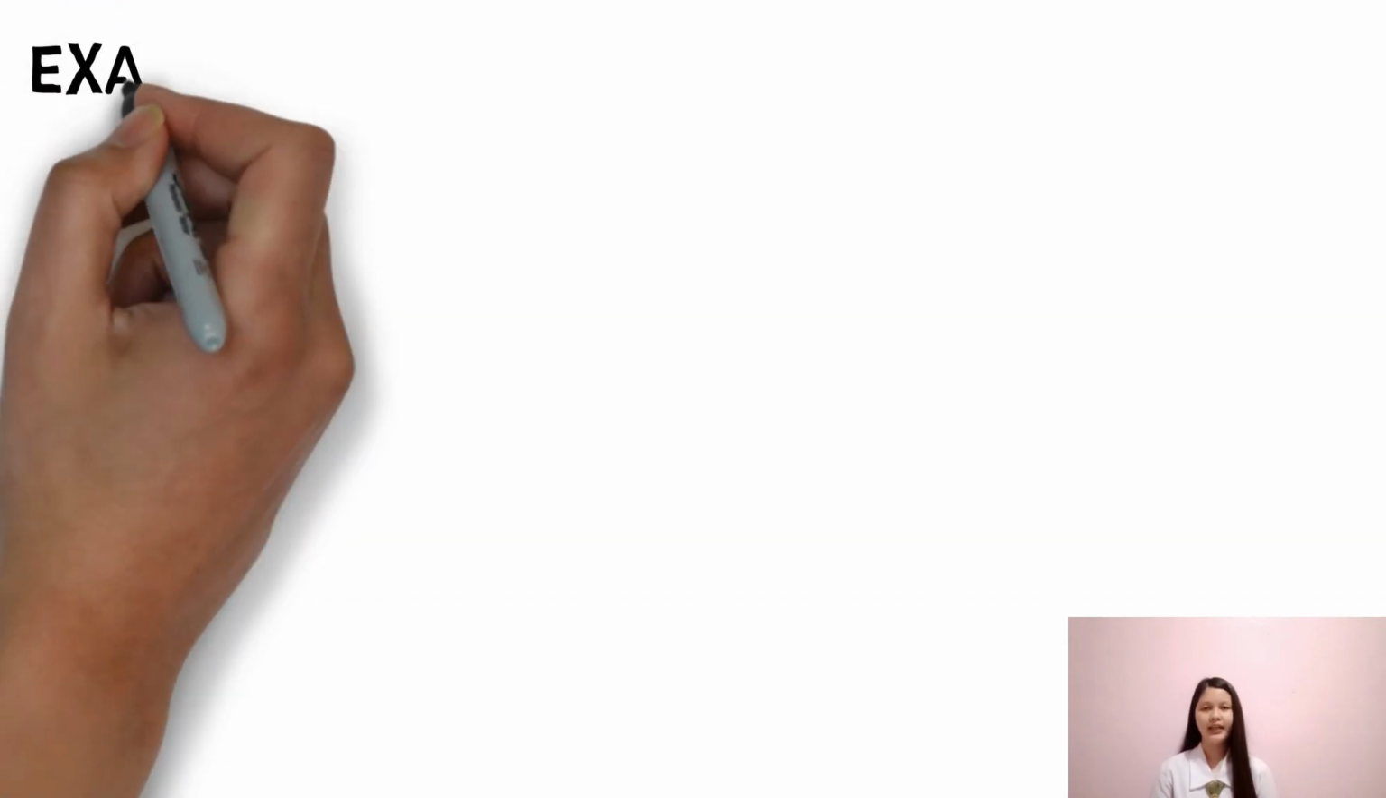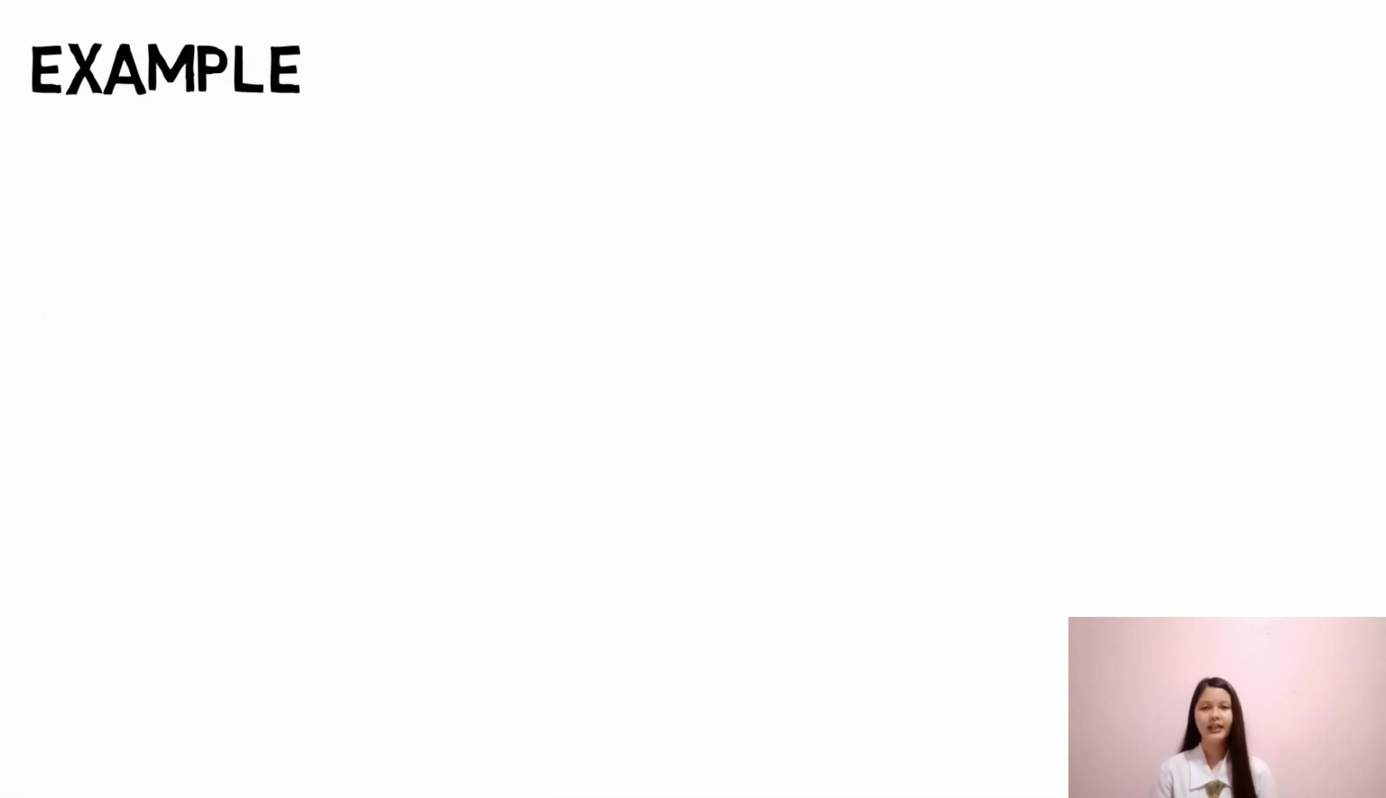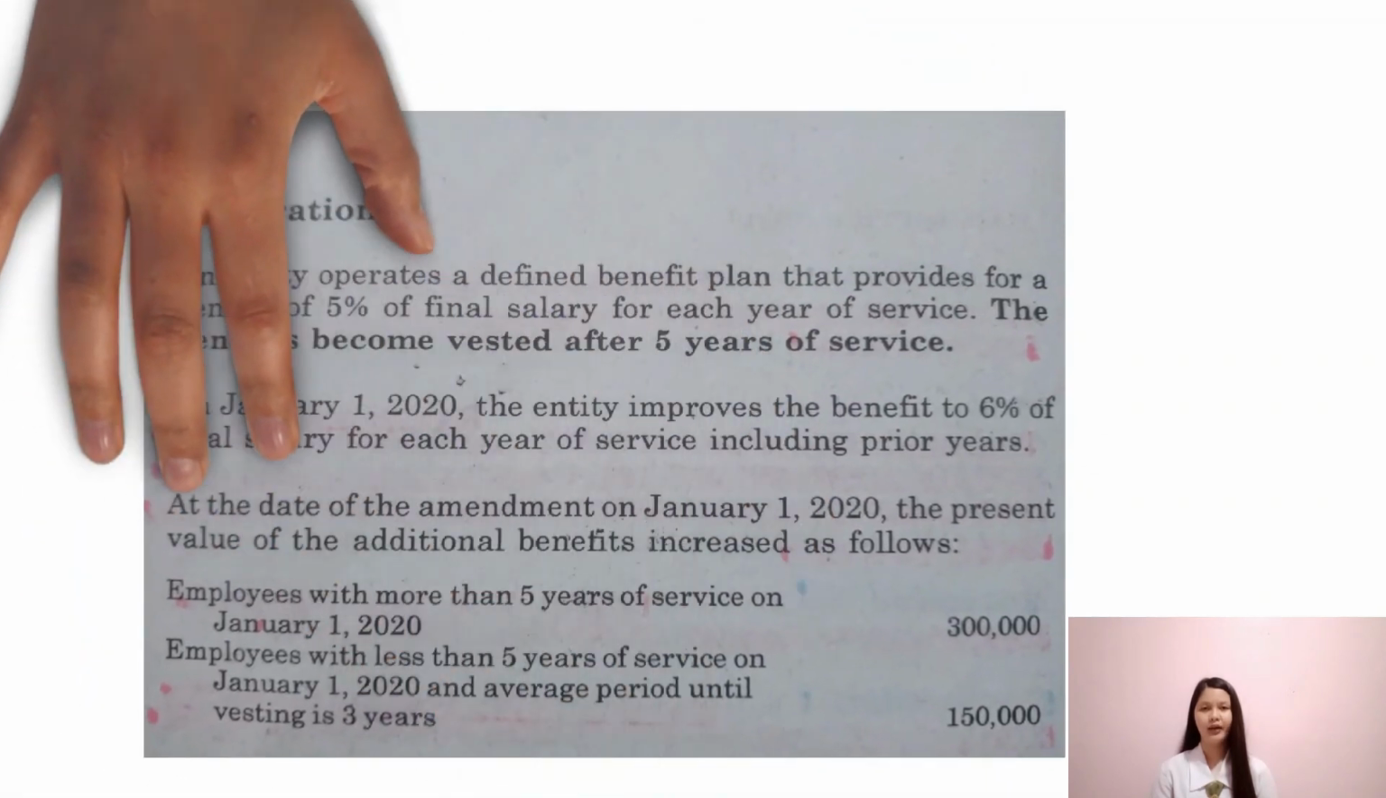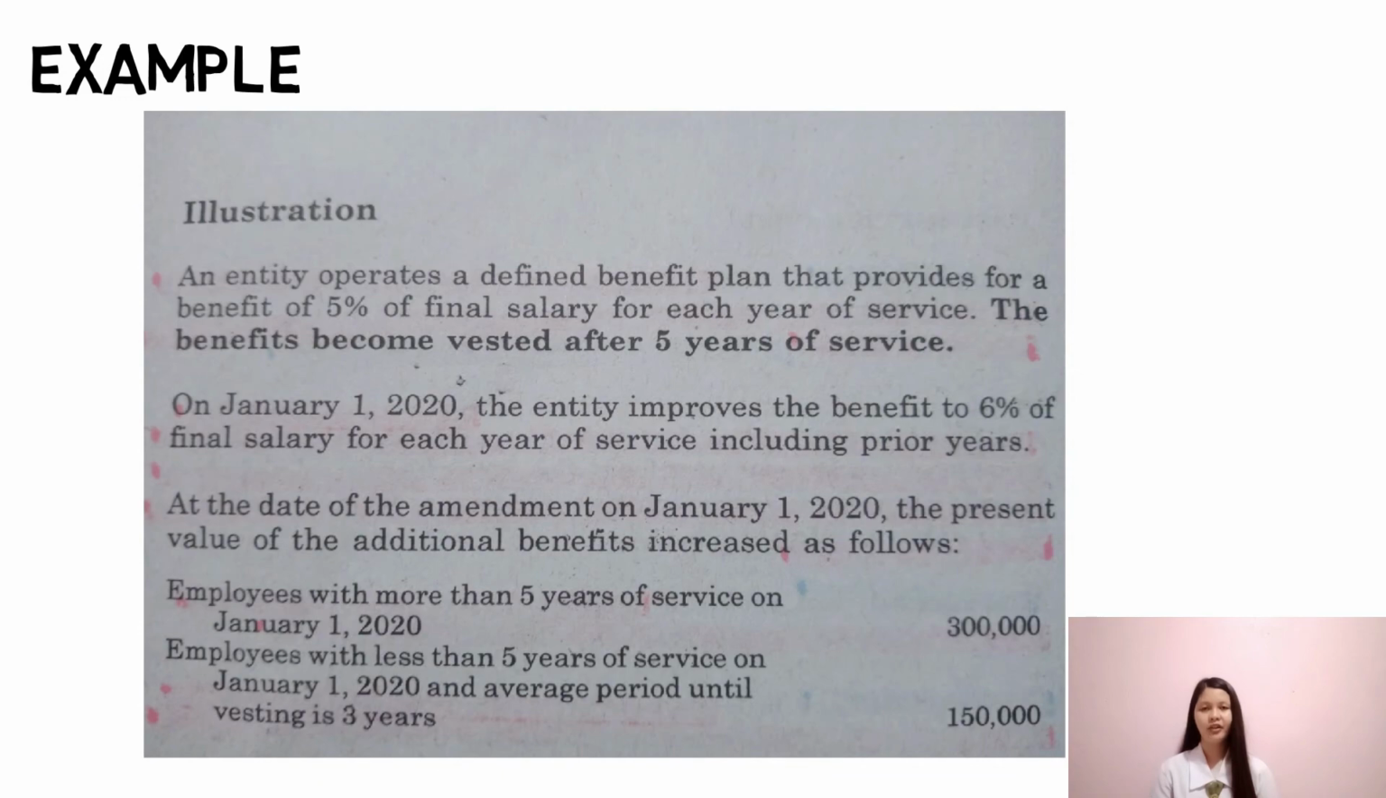To better explain and understand the amendment, let us use an illustrative example. So this example involves a plan amendment. An entity operates a defined benefit plan that provides for a benefit of 5% of final salary for each year of service. The benefits become vested after 5 years of service.